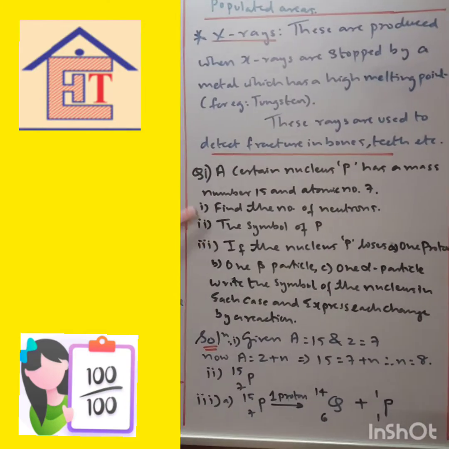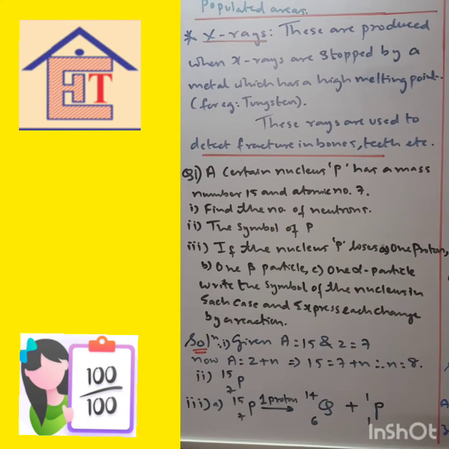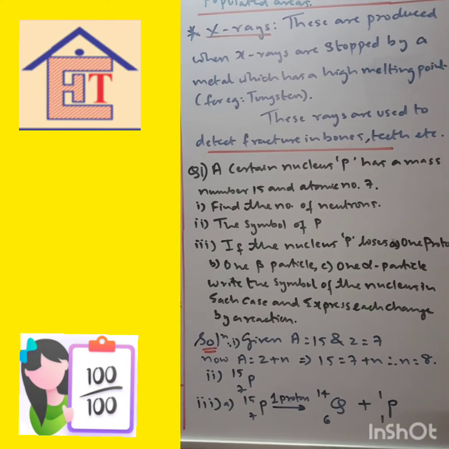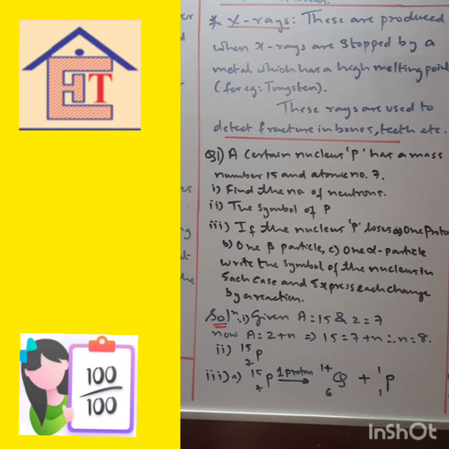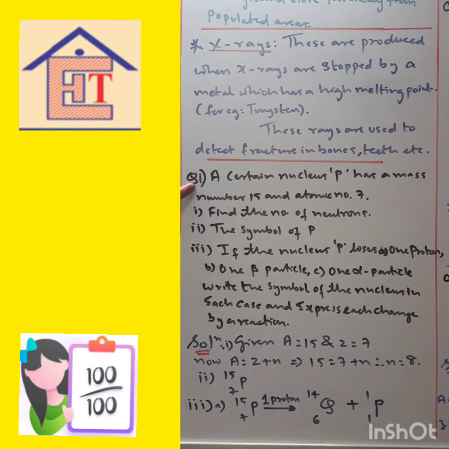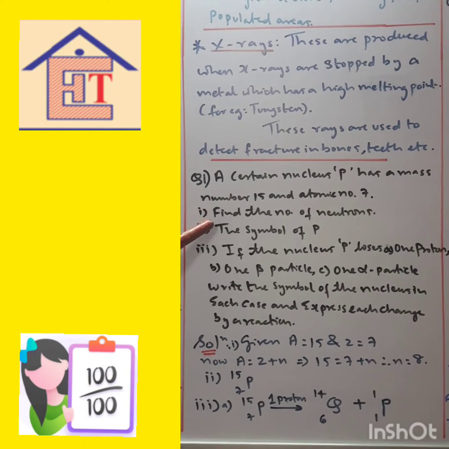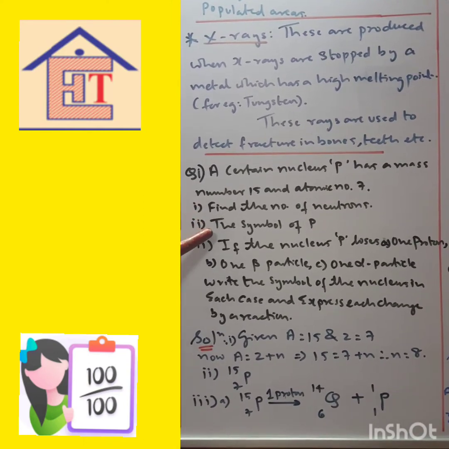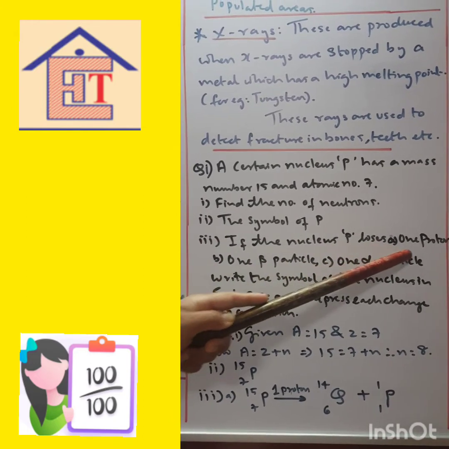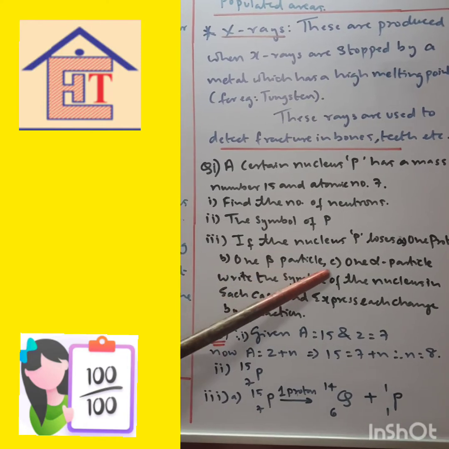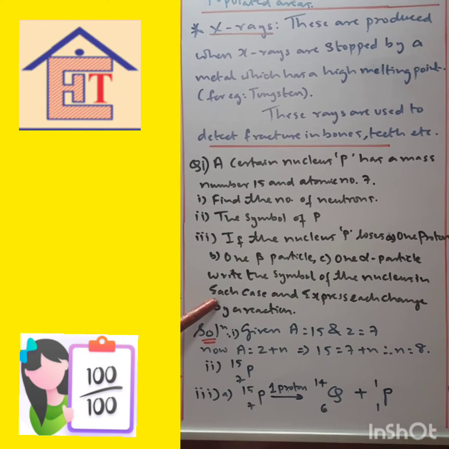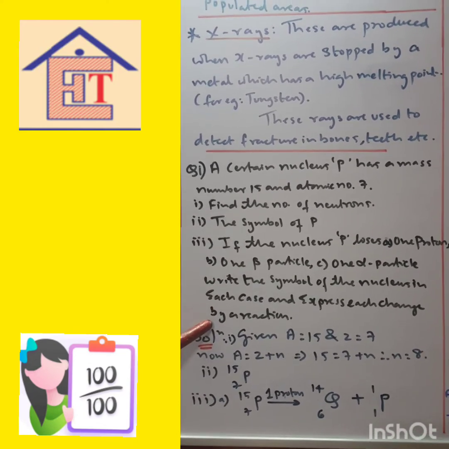Now, this is an important question which has come for the school exam. Questions like this come for the school exam, so we'll study the questions. There are numericals, simple numericals, but you should keep in mind all the formulas for solving them. A certain nucleus P has mass number 15 and atomic number 7. Find the number of neutrons. The symbol of P. If the nucleus P loses A, 1 proton, B, 1 beta particle, C, 1 alpha particle, write down the symbol of the nucleus in each case and express each change by a reaction.